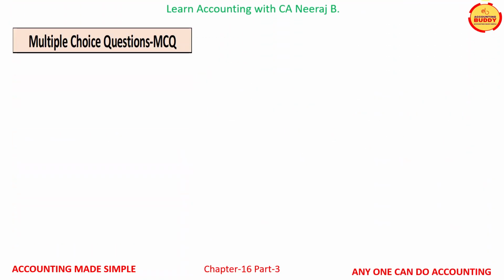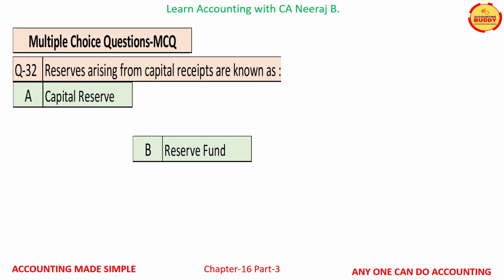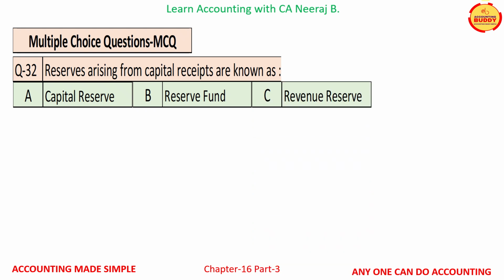In this section, we will take a few multiple choice questions. Question number 32 is reserves arising from the capital receipts are known as, and the available options are option A capital reserve, option B reserve fund, option C revenue reserve, and option D none of these.